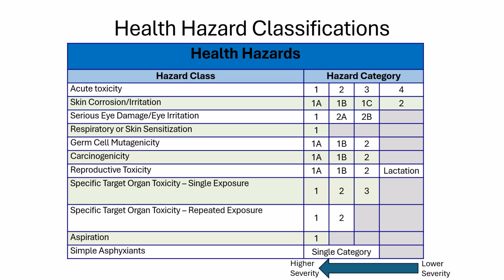The chart on this slide shows the health hazard classifications discussed with their applicable categories. The number of categories may vary between the hazard classes. However, a lower number category will always indicate a greater severity. For example, a chemical classified as a Category 1 serious eye damage can cause irreversible or serious eye damage not quickly reversible. A Category 2A eye irritant can cause eye irritation, which effects are fully reversible within 21 days. And a Category 2B eye irritant can cause mild irritation. However, these effects are reversible within 7 days.